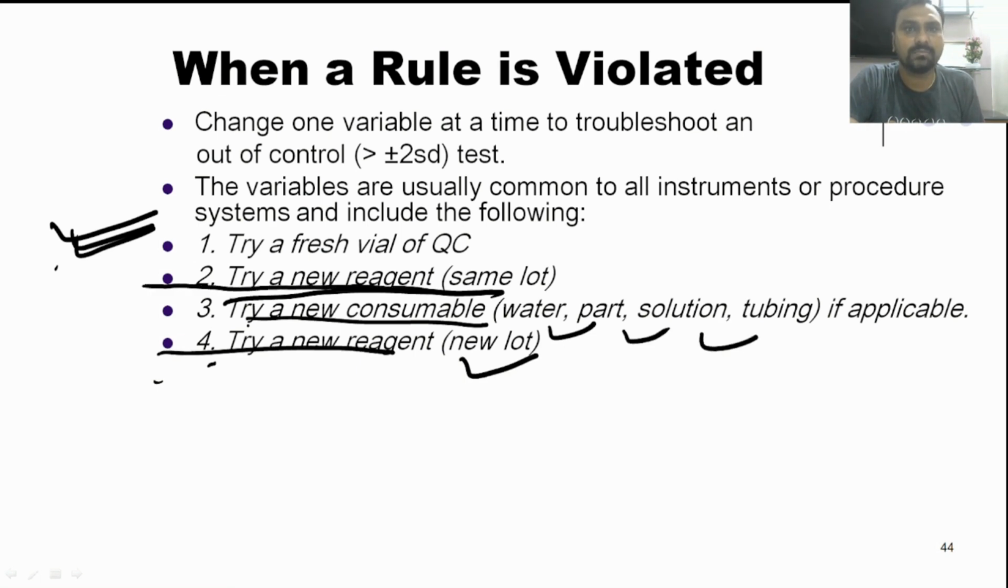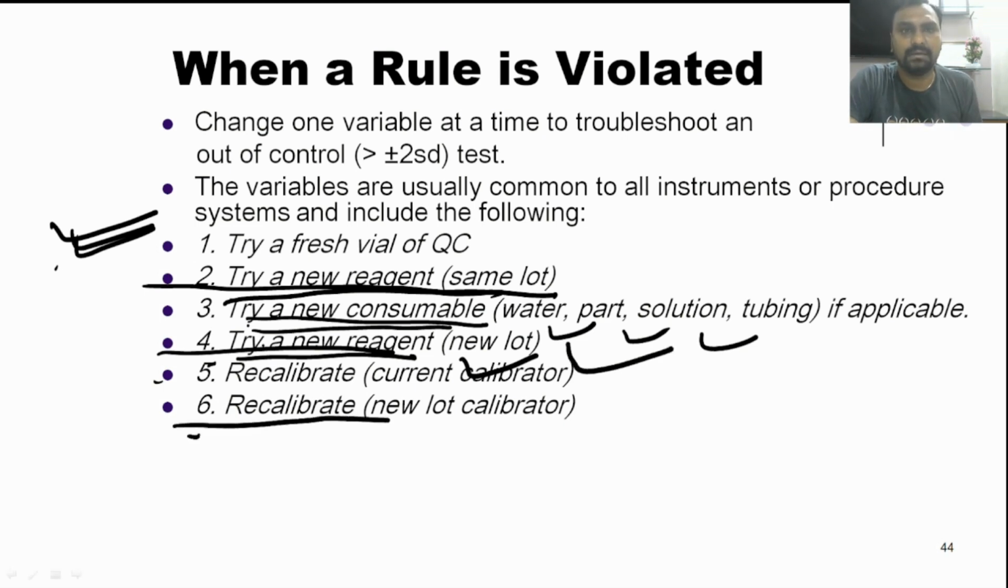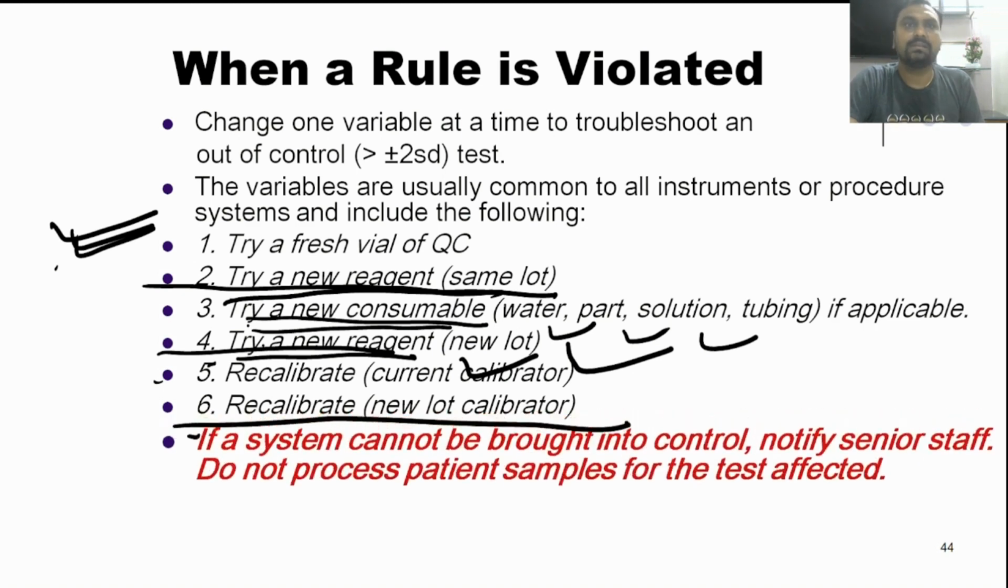Here, try a new reagent from the same lot, then try a new consumable, then try a new reagent from the new lot if it is available. If it is not working, then recalibrate with the current calibrator. Still if we do not get the result, then recalibrate with the new lot of calibrator. And if we still do not get our quality control within the range, then the system cannot be brought into control. Notify the senior staff, do not process the patient sample for the test affected, and call the service engineer till the problem is resolved. We cannot release the patient sample.